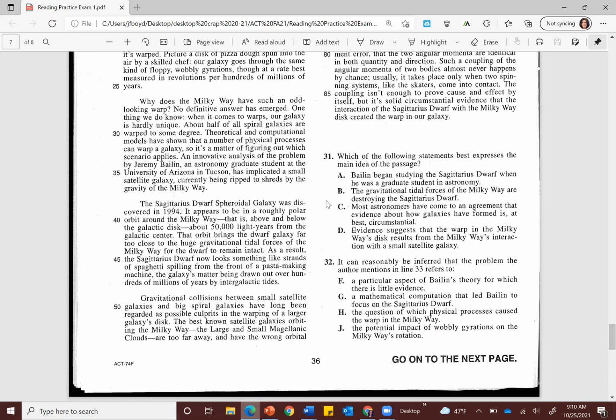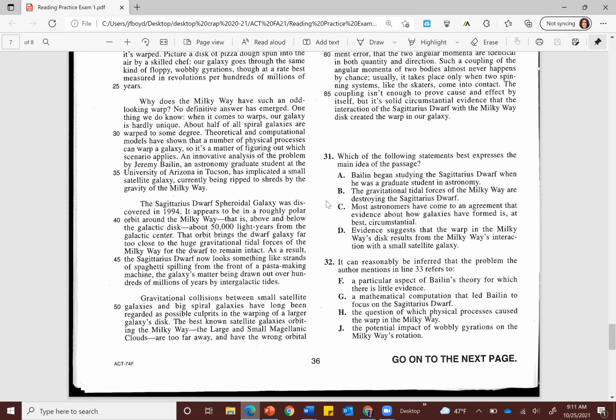The Sagittarius dwarf spheroidal galaxy was discovered in 1994. It appears to be in a roughly polar orbit around the Milky Way, that is, above and below the galactic disk, about 50,000 light years from the galactic center. That orbit brings the dwarf galaxy far too close to the huge gravitational tidal forces of the Milky Way for the dwarf to remain intact.